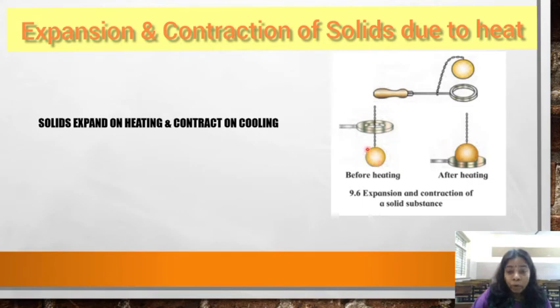This means the ball has expanded and it has become slightly bigger. So this activity shows that solids expand on heating, and when this ball cools down, it is again going to go back to its original shape, and then it will again pass through the ring. So solids expand on heating and contract on cooling.